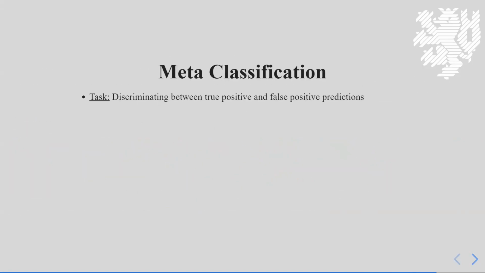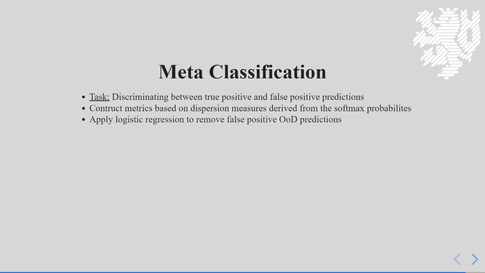Due to OoD training, we increased the sensitivity towards predicting out-of-distribution objects. This could also lead to false positive indications, which is why we apply meta-classification as a post-processing step. We construct handcrafted metrics, which all can be derived from the softmax probabilities, and feed those metrics through a logistic regression to remove false positive out-of-distribution predictions.